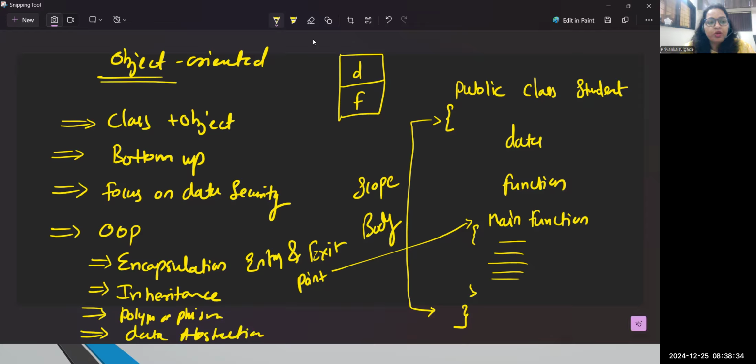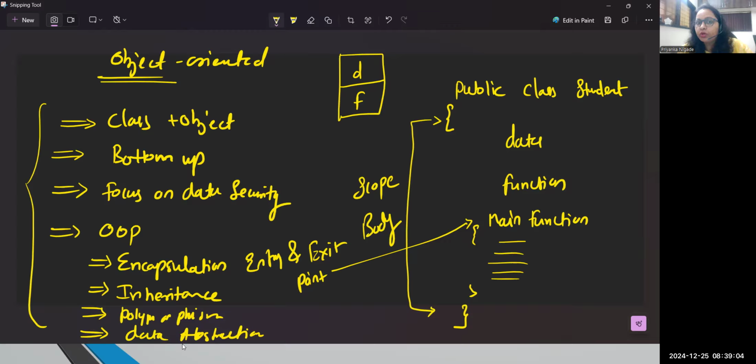Because of this only, object-oriented programming languages are very, very popular. Why is there a popular demand for JavaScript, Java, Python, all these kinds of languages? Because all these languages will help you handle any complex scenario, in fact any real-time scenario, whatever is there in that real-time application. That's the reason these programming languages became very, very popular. So we are going to learn these principles in depth.